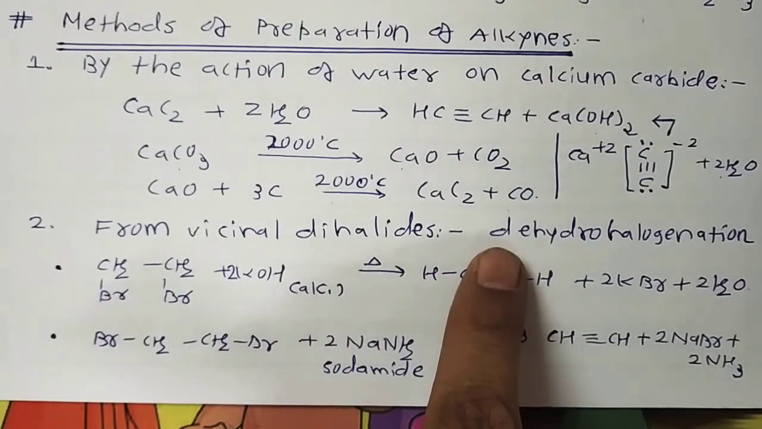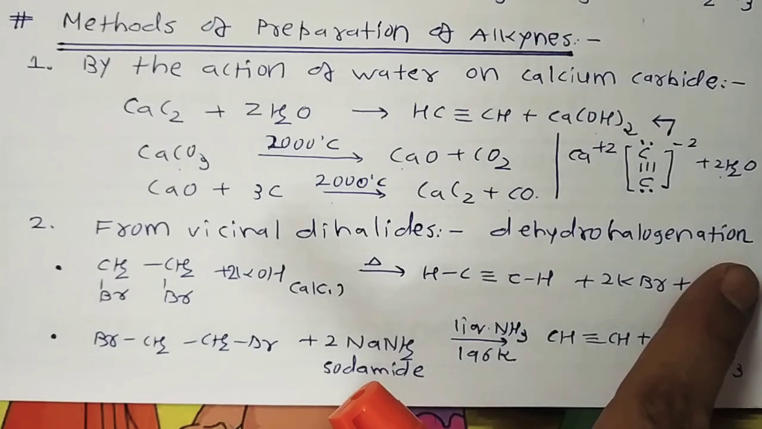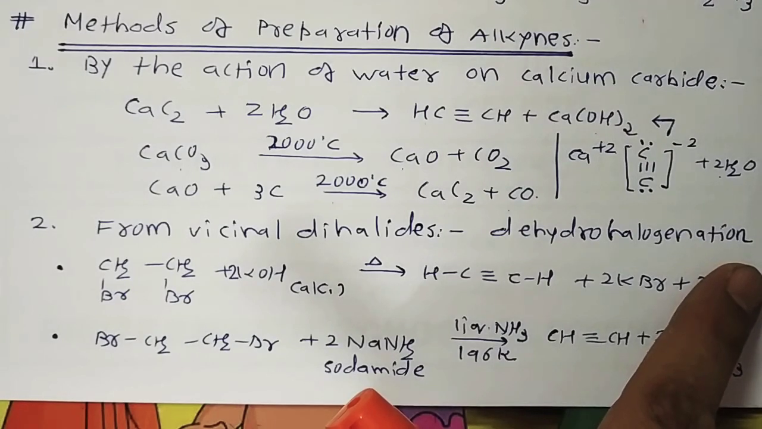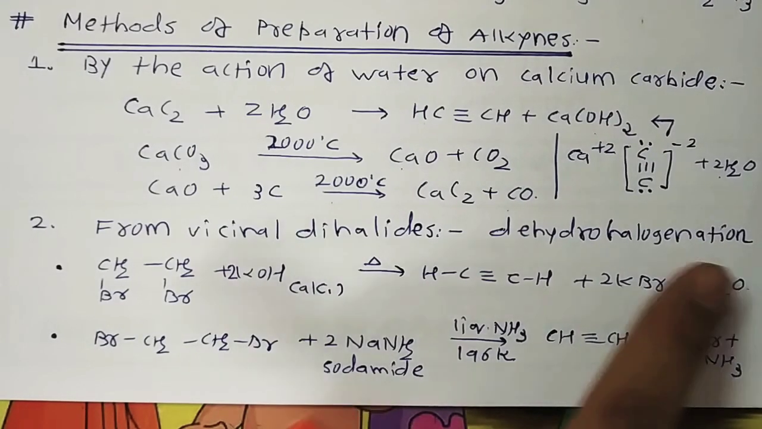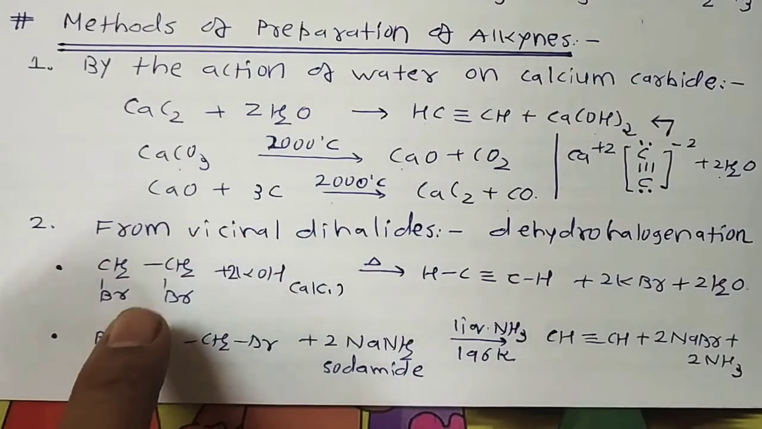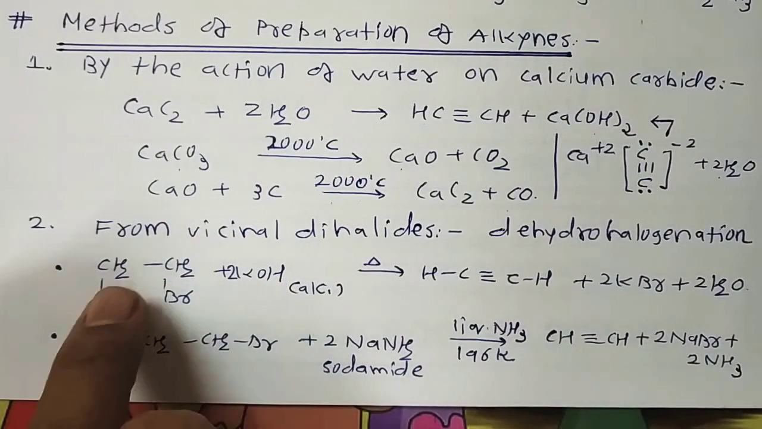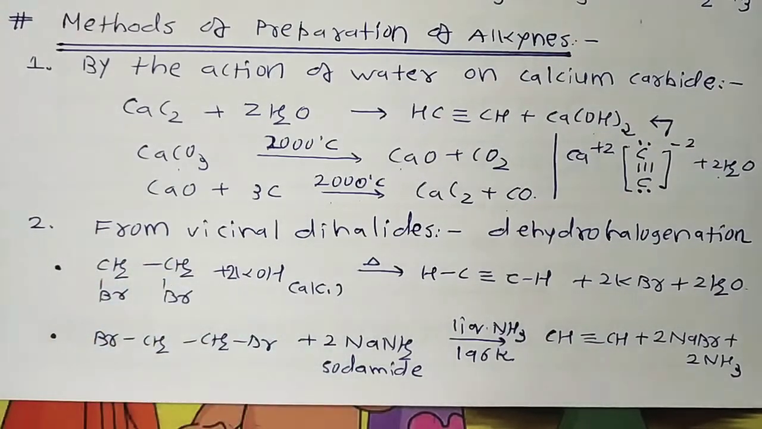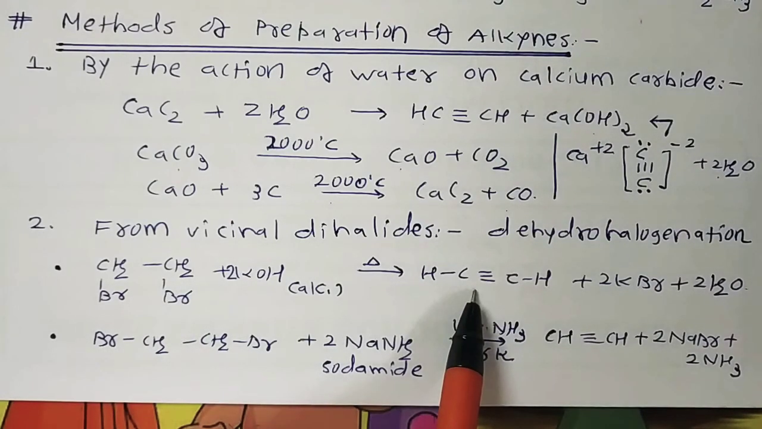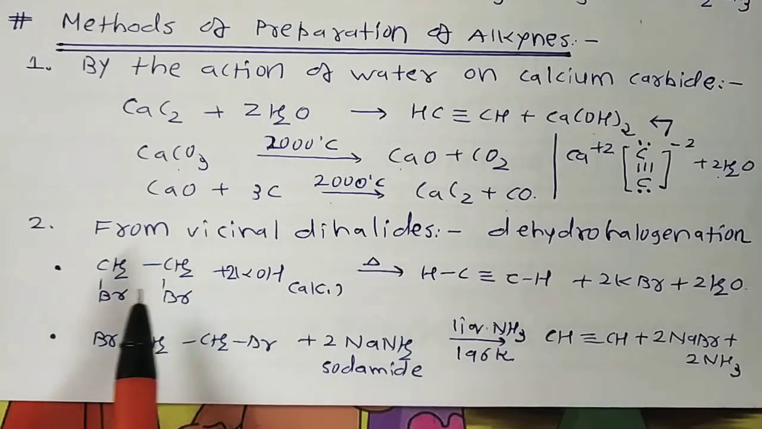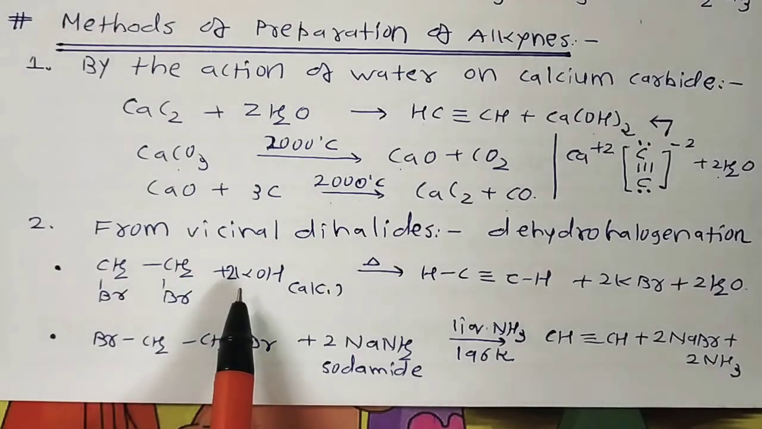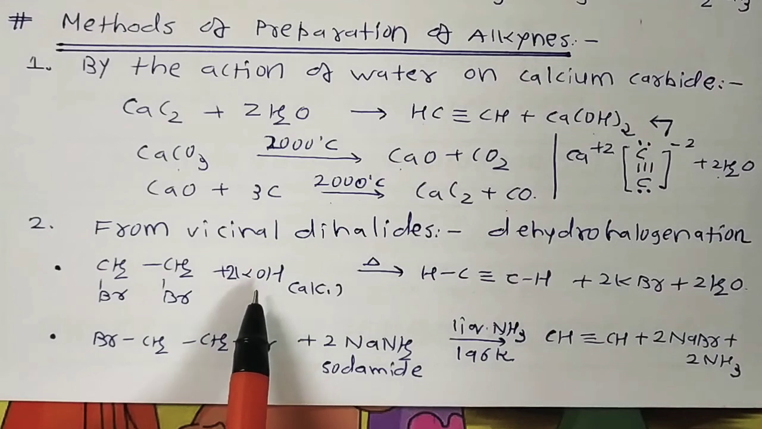It is sometimes called a dehydrohalogenation reaction. What is the meaning of dehydrohalogenation? It means elimination of hydrogen and halogen, so it's called dehydrohalogenation. From vicinal: what is the meaning of vicinal? Where both halogen groups are on adjacent carbons, it is called a vicinal dihalide. These alkynes are prepared by dehydrohalogenation of vicinal dihaloalkanes by heating them with an alcoholic potassium hydroxide solution.